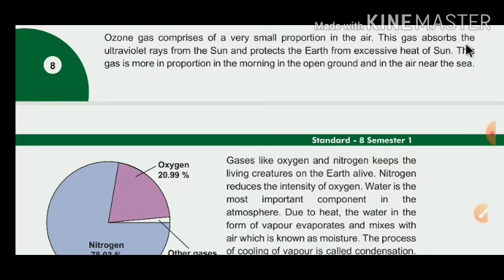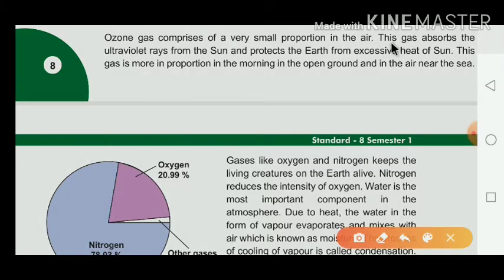The gas absorbs the ultraviolet rays from the sun and protects the earth from the excessive heat of the sun.